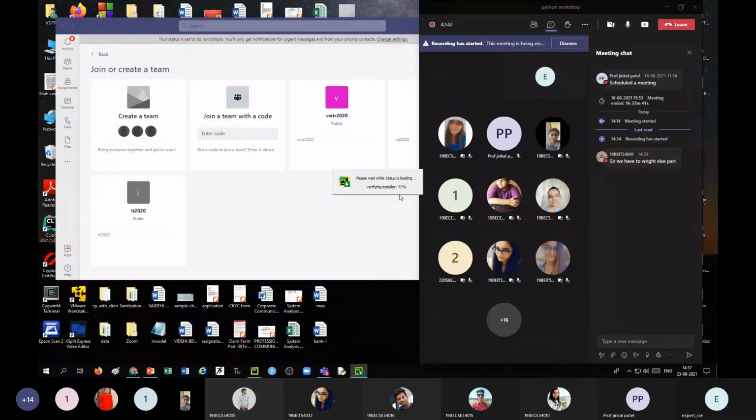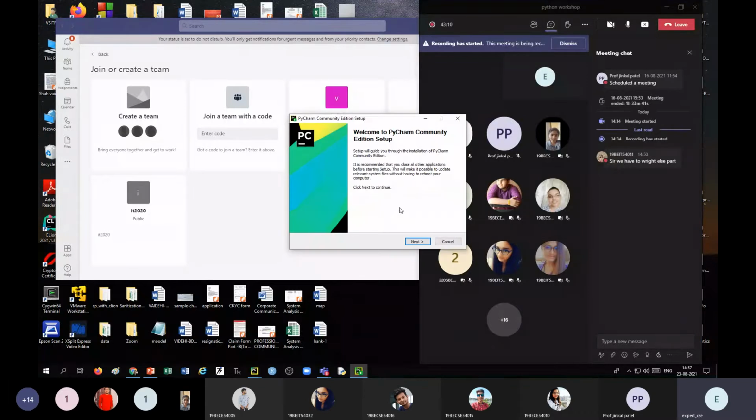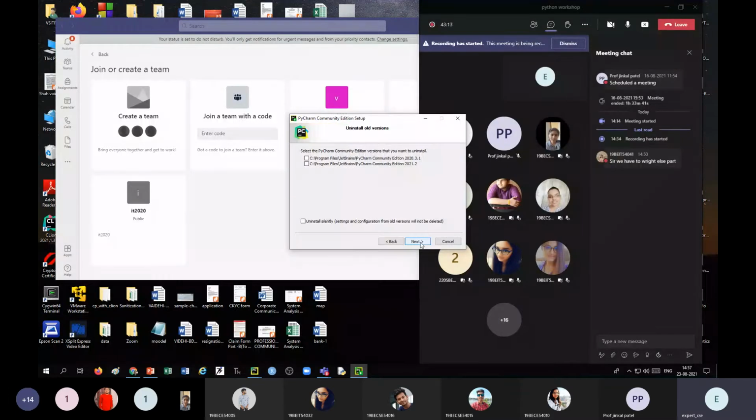Okay, here it is getting loaded. When you run this, it will ask for permission to install the software on your device. You simply give yes, and then just give next, next, next. But this PyCharm is already installed on this computer, so it is asking whether you want to continue or not. So I just give continue and next and next. It won't get installed again.